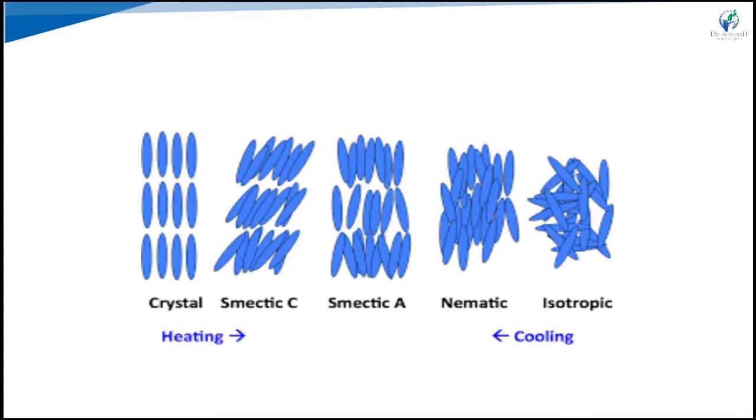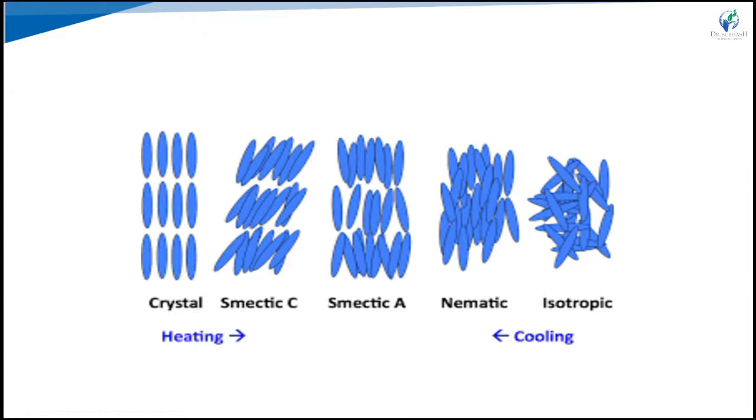Now we can classify the types of liquid crystals. Two main classes are there: thermotropic and lyotropic. Thermotropic means it is dependent on temperature. Lyotropic is classified based on concentration dependence.